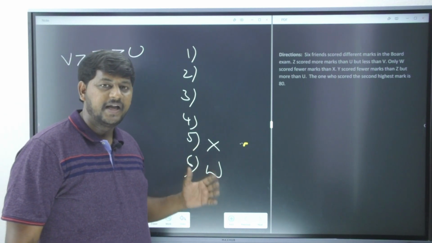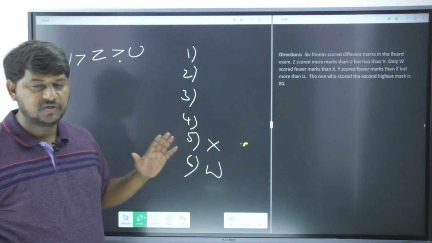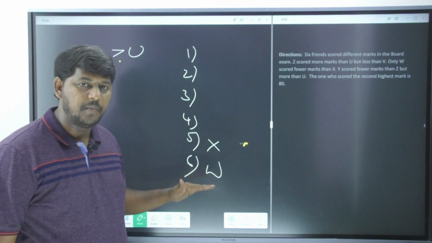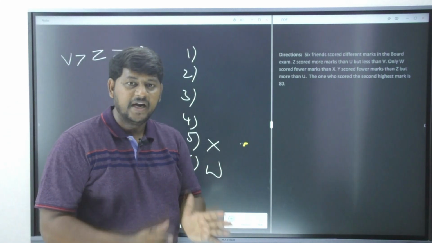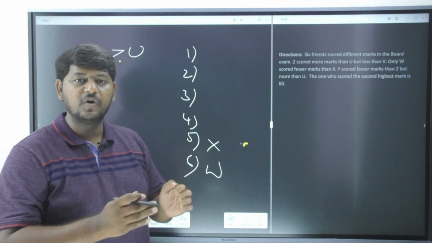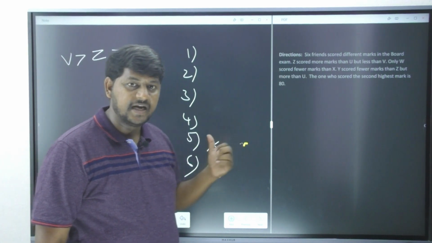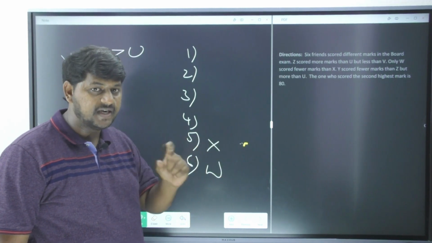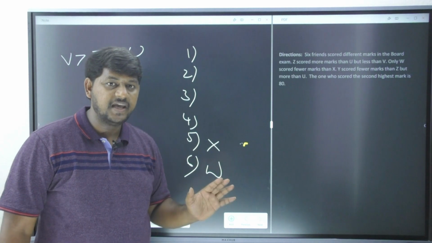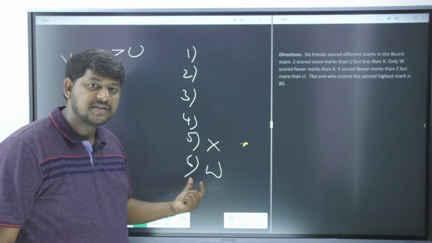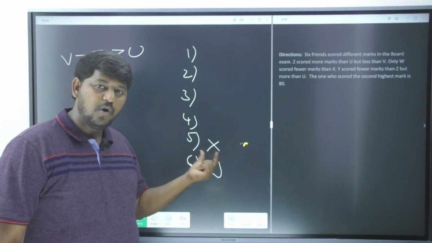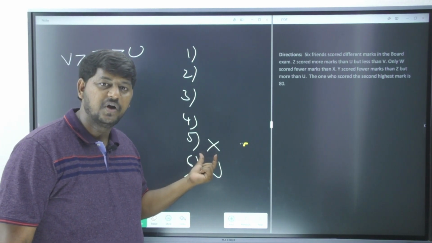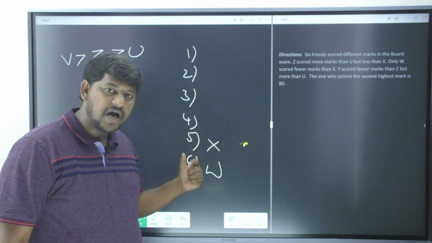Only W got less than X. So all other persons apart from W got more marks than X, it seems. So W is the only person got less marks than X. That is what it is indicating. So please understand here, they are not saying W got less marks than only X. No, it is clearly mentioning that only the X person is going to be having the less marks.